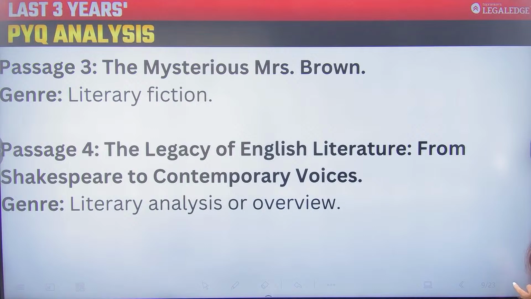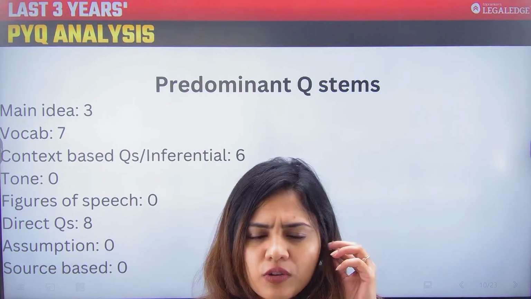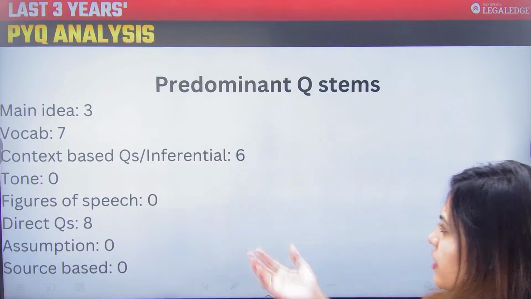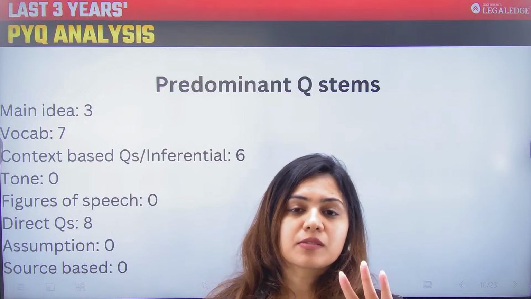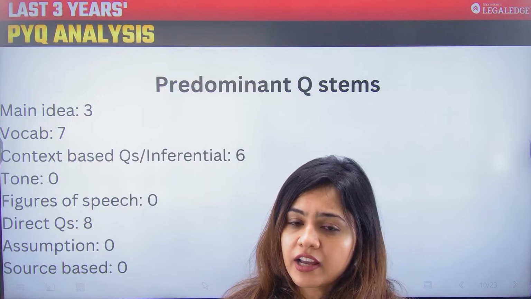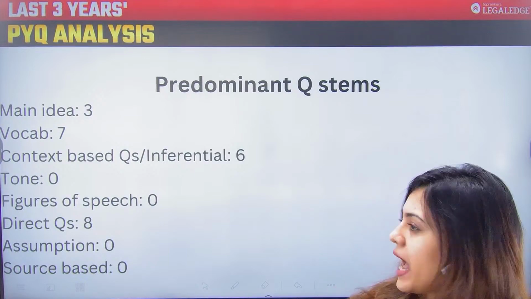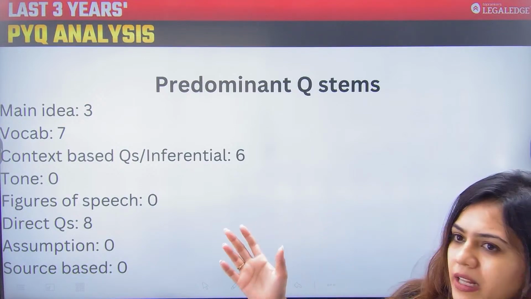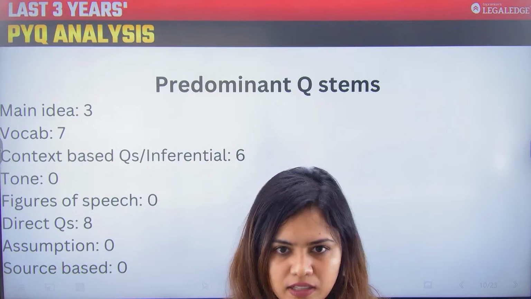Now, moving to the predominant question stem. So you already know there were 24 questions now. 3 of them were based on main idea. That means 4 passages में से 3 passages में आपको main idea question पूछा गया है. ठीक है? Then there were 7 questions on vocabulary and context based या inferential की बात की जाए, मतलब कि indirectly implied questions की बात की जाए, so there were only 6 questions.